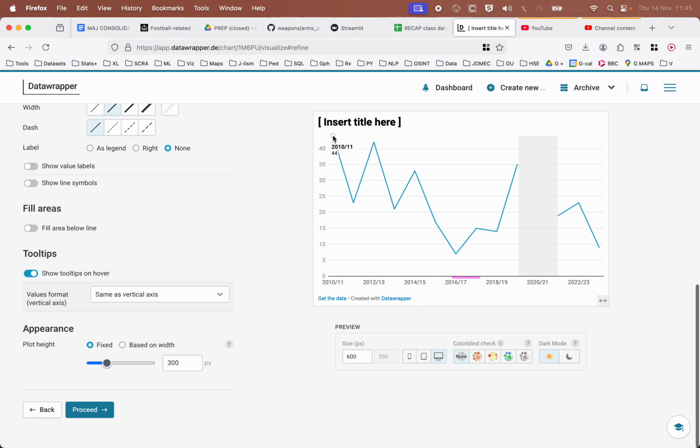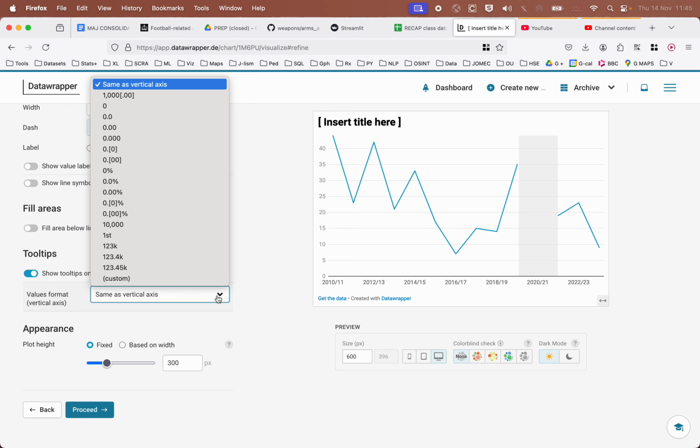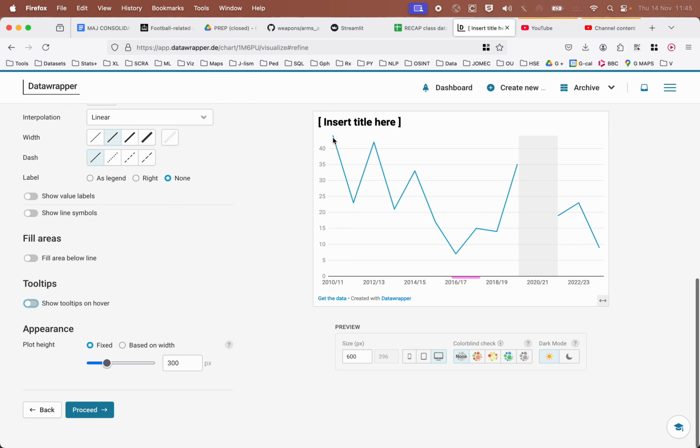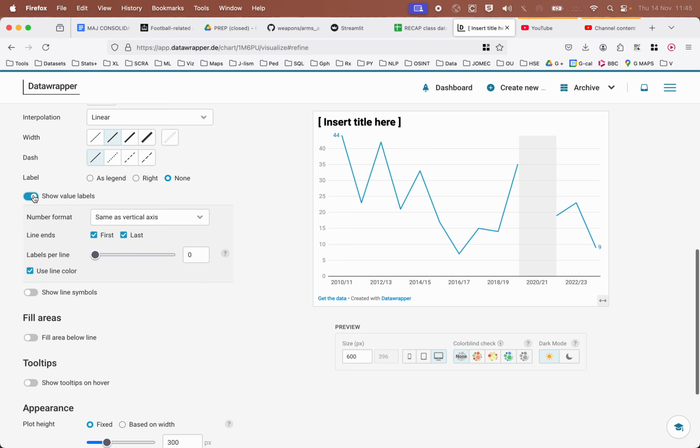Okay, so we can choose to remove these tooltips, which I think might be good. Show value labels. Yeah, that might be good as well. Okay, so that's how we're going to do the line chart.